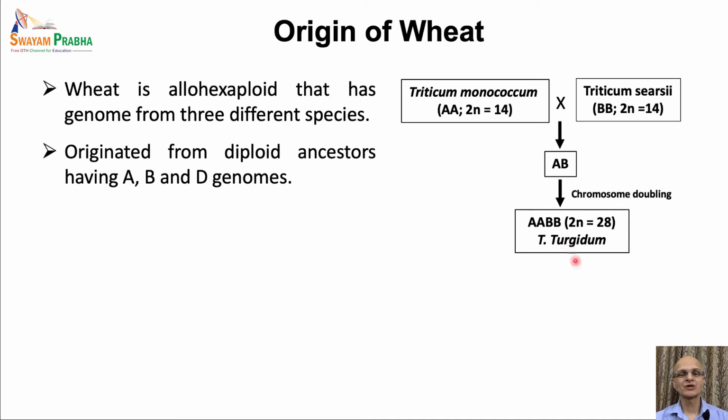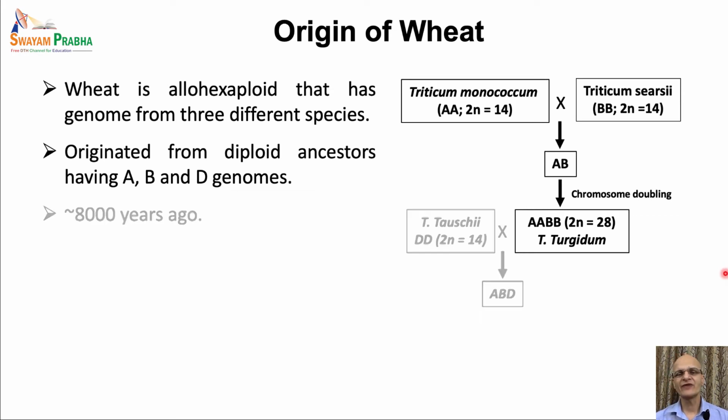It is also called durum wheat and is valued for its high gluten content and is grown for industrial purposes. It is specifically used for the preparation of pasta and bread flour. And this particular hybridization event, which led to the creation of this allotetraploid wheat, Triticum turgidum, happened somewhere between 10,000 to 30,000 years ago.